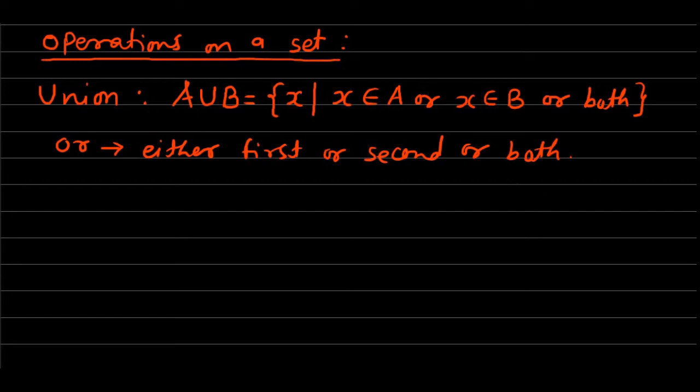Next operation is the intersection. How is the intersection defined?